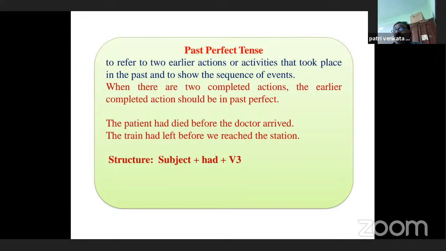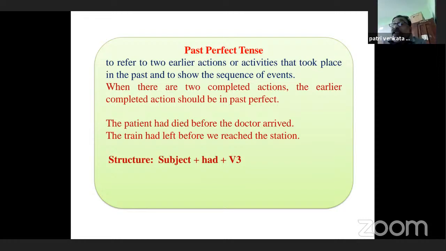For example, the patient had died before the doctor arrived. Here, the patient died. This is one action. The doctor arrived. This is another action. Which action took place earlier? Yes, to indicate that there are two actions, to indicate the sequence or chain of actions, to indicate which action took place earlier, we use past perfect. The patient had died before the doctor arrived. If the doctor had come earlier, certainly the patient would have been rescued. Okay, come to the next one.